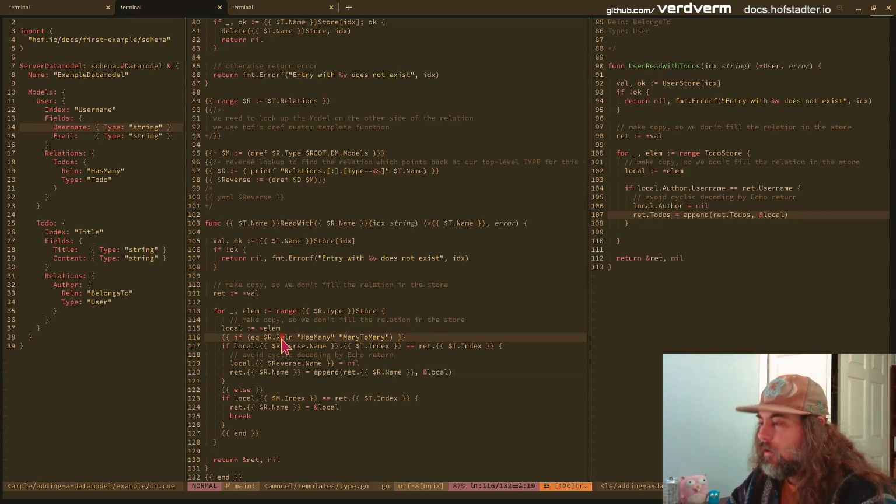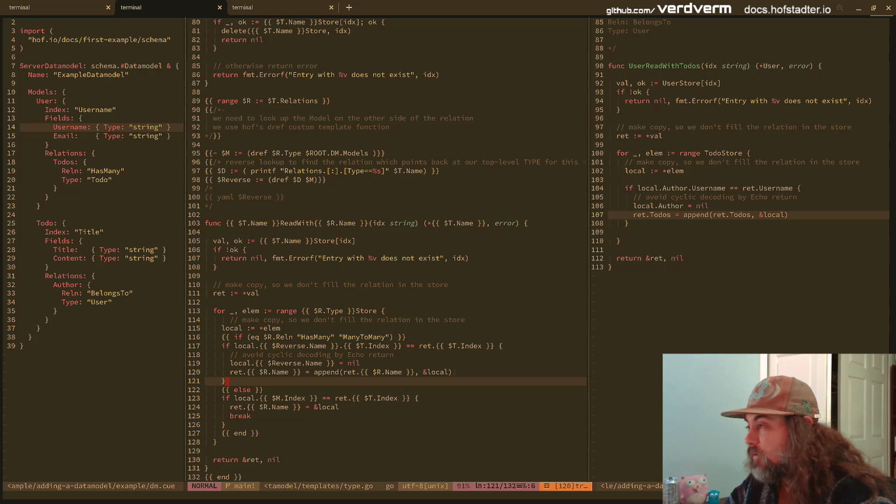And here's where we have this switch for has many and many to many. That's when we're going to do an append call here, right? This append. If it's not a has many or many to many, it's going to be a has one or belongs to. So in that case, we're going to do a similar matching.